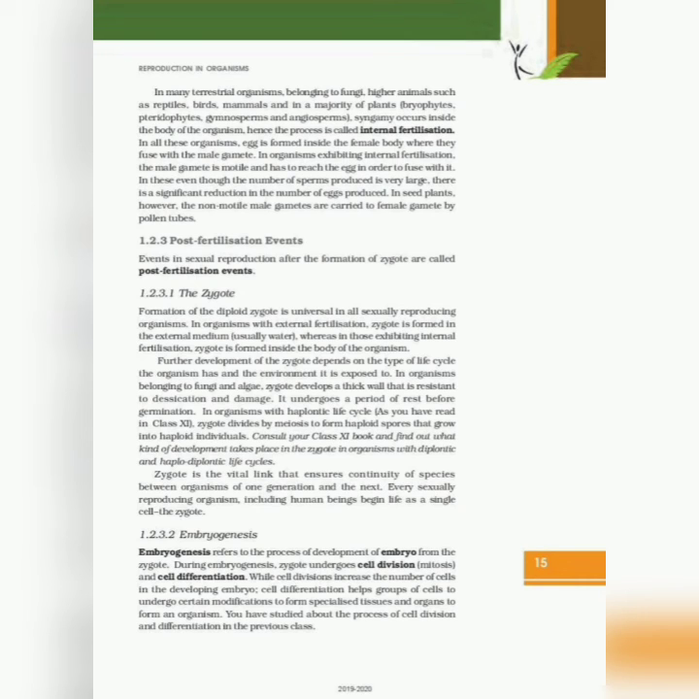In organisms with a haploid life cycle, as you have read in class 11th, the zygote divides by meiosis to form haploid spores that grow into haploid individuals. Consult your class 11th book and find out what kind of development takes place in the zygote in organisms with diplontic and haplodiplontic life cycles. The zygote is a vital link that ensures continuity of species between organisms of one generation and the next.